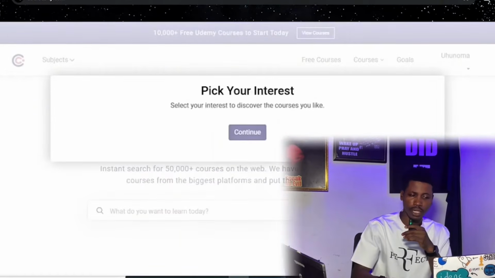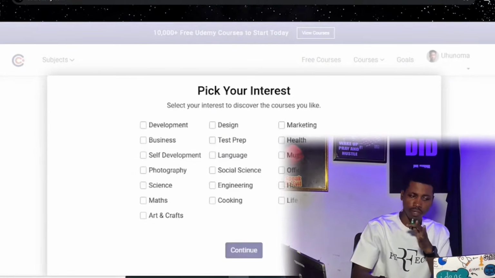Now they're going to ask me to pick my interests: select your interests to discover the courses for you. You're going to come across this immediately after you register on this platform. They want to know what you love, and they want to help you select the best courses around your interests.